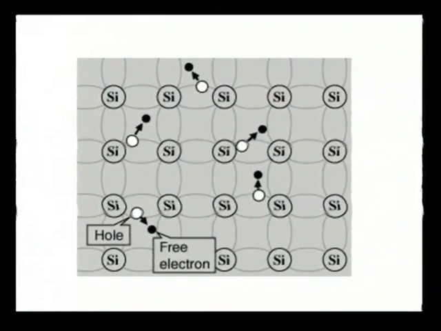So now let us consider here, you see that after doping what happens, these are the holes and these are the electrons.